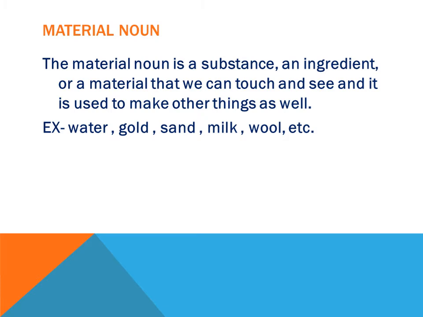Of course medicines, and we use wood for furniture. A lot of medicines are made from plants. If we talk about flowers, perfumes are made from flowers. So in this way, material nouns can be categorized by the source from where we get these materials: nature, animals and plants.